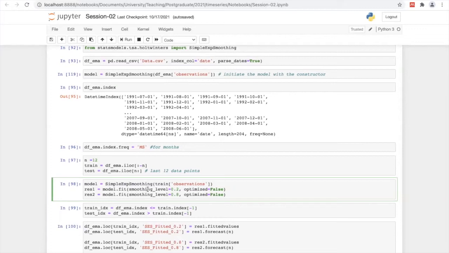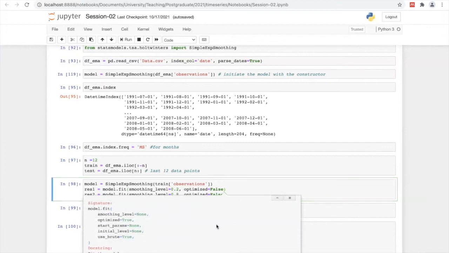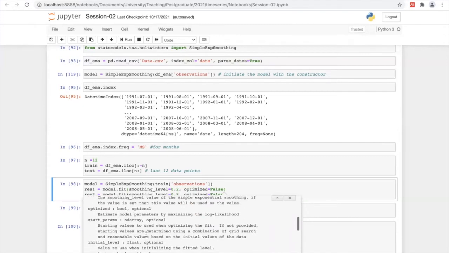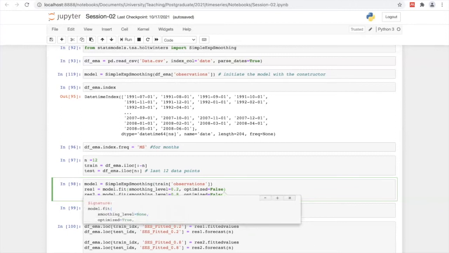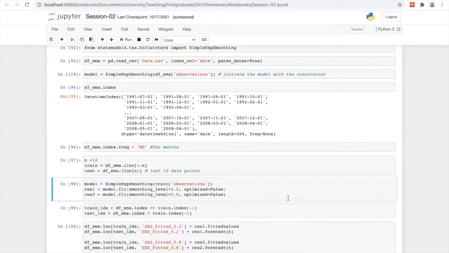Then in the training data set, I put this training observation into the model to train it, right? Then I have set this smoothing level, these hyperparameters. You can check them like this. Put the mouse cursor here, then press Shift+Tab. Once you do, all the parameters are listed, with the description and everything available there. You can see the available parameters in this model, and then you can tune them, right?